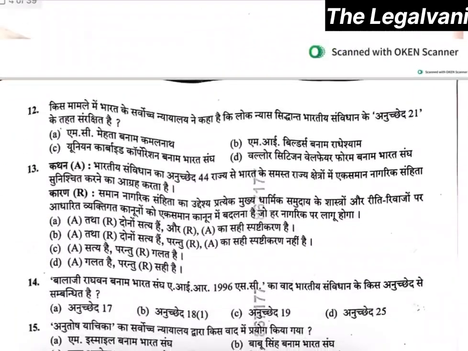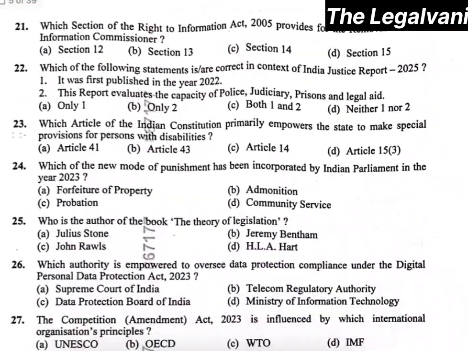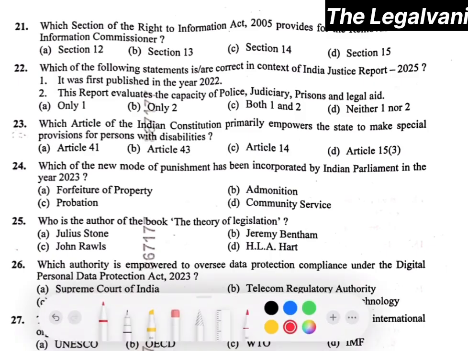Moving forward with question number 21. It says, which section of the Right to Information Act 2005 provides for the removal of the Chief Information Commissioner? Here the right answer will be option number C, that is section 14.